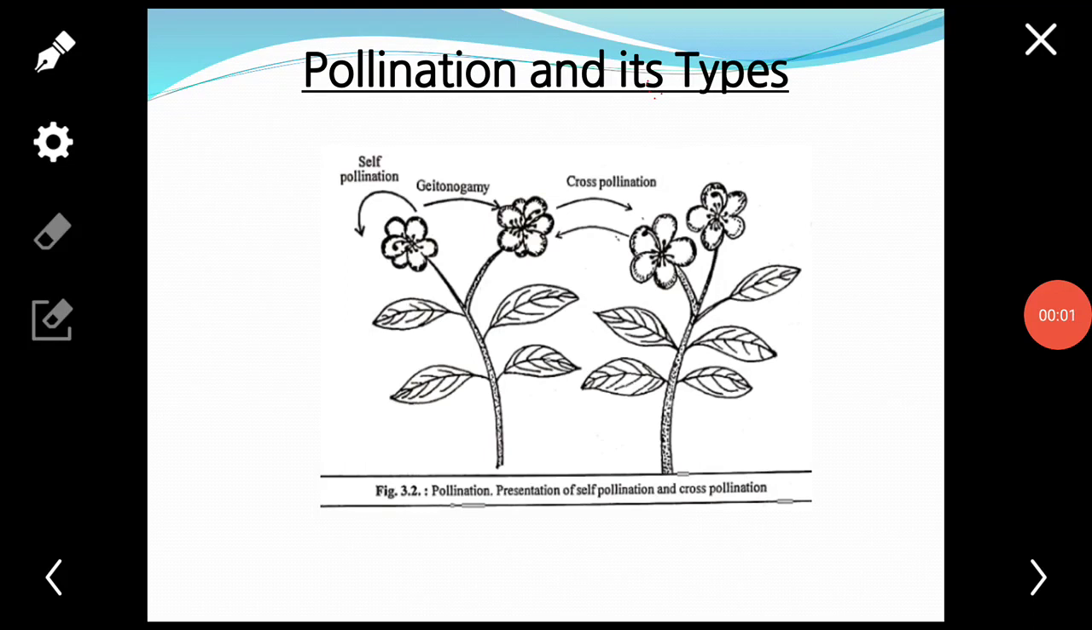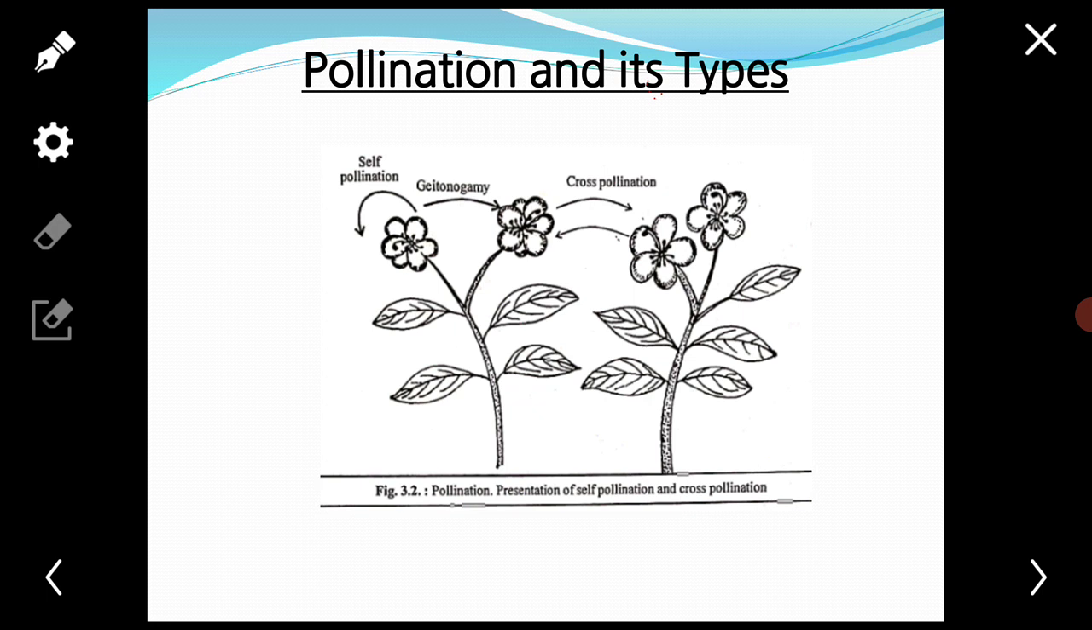Hello students, today we will study about pollination and its types. So first we start with pollination. What is pollination? Pollination is the transfer of pollen grains from the open anther of the stamen to the receptive stigma of the carpel.